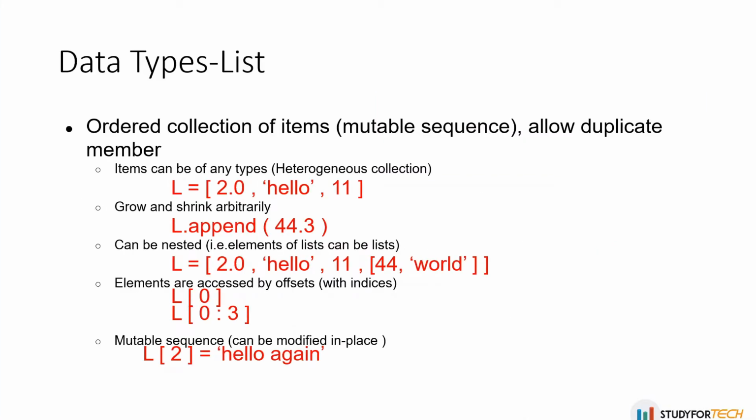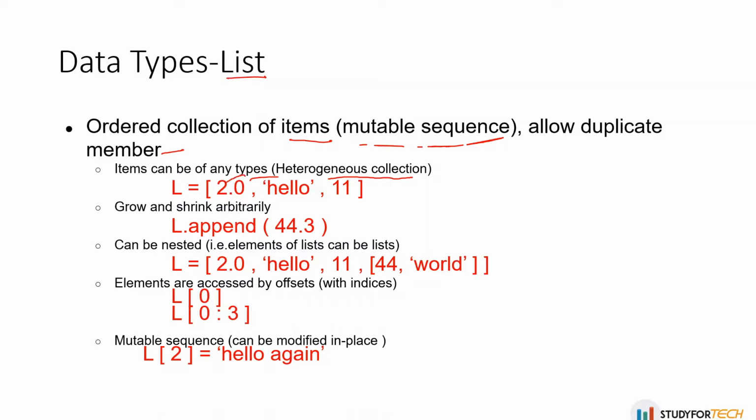So let's see what the data type list is. A list is an ordered collection of items. It is a mutable sequence, so you can change the value in place, and it allows duplicate members also. Items can be of any type. It is a heterogeneous collection.